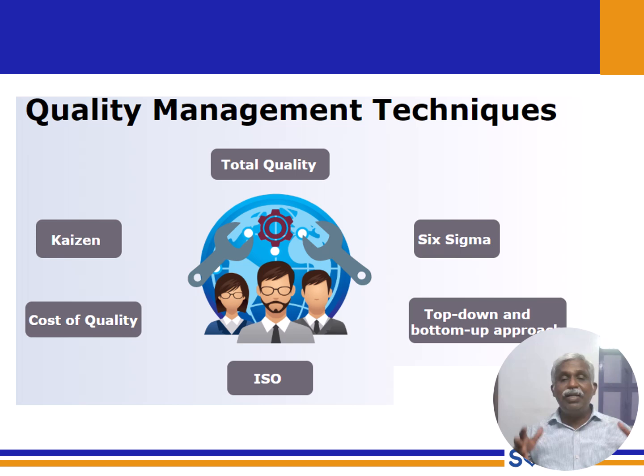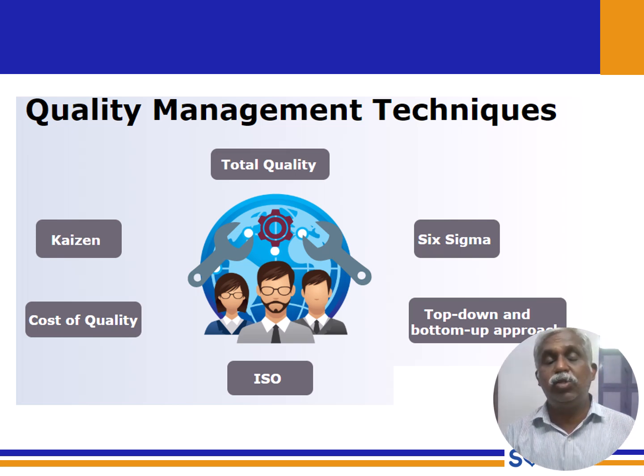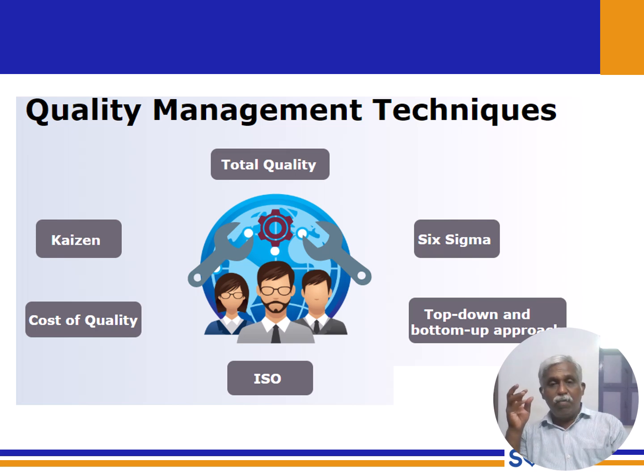So what techniques can we adopt using total quality management? Continuous improvement by Kaizen. A very important thing is cost of quality. Then ISO, the standard of organization, which is the standard. Environmentally friendly means we are going by ISO. Quality can be implemented from the top-down approach. Sometimes we take the bottom-up approach. At the bottom-most level we can find the difficulty faced by the customer.